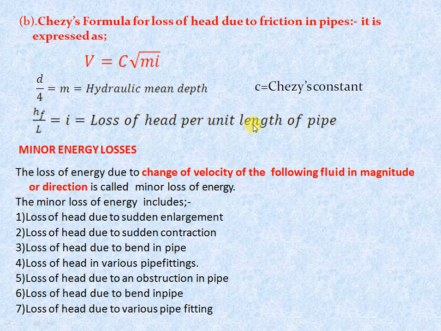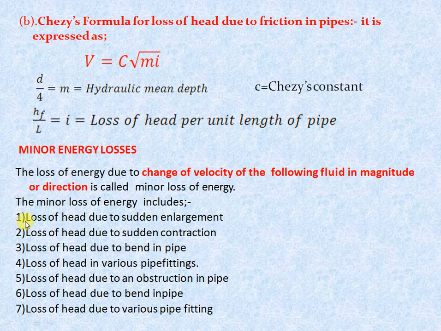The second main important topic is minor energy loss. This minor energy loss is due to the change of velocity of the flowing fluid, in magnitude or direction, and is called minor loss or minor energy loss. There are different types of losses that occur when the fluid flows through different valves, then sudden contraction, sudden expansion, or exit loss, entry loss.